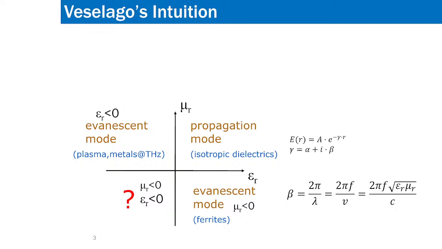Now if both of them are negative, we have to find out what is going to happen to this root. If this root is positive, then there will be a propagation mode. If it is negative, then there will be attenuation. So let us see what happens to beta equal to 2 pi f root of epsilon r mu r by c when both are negative.